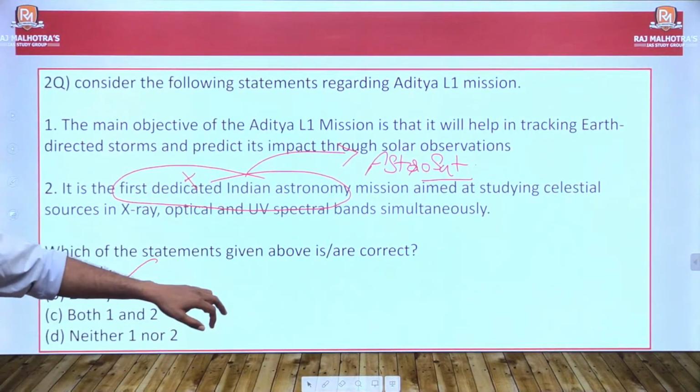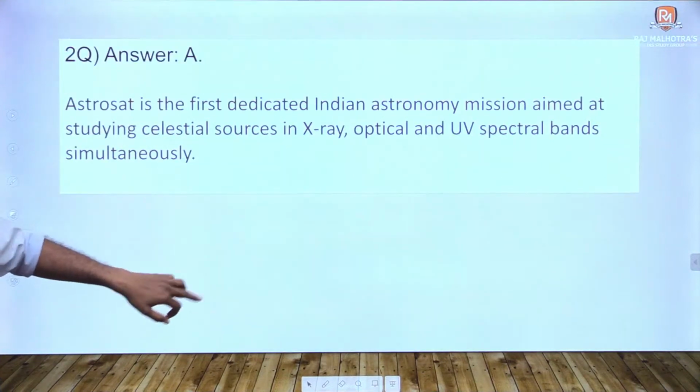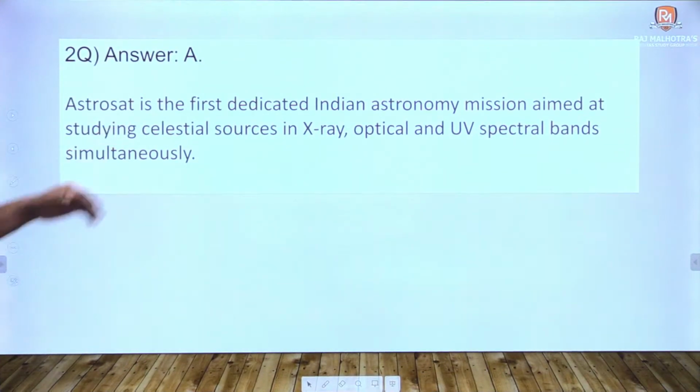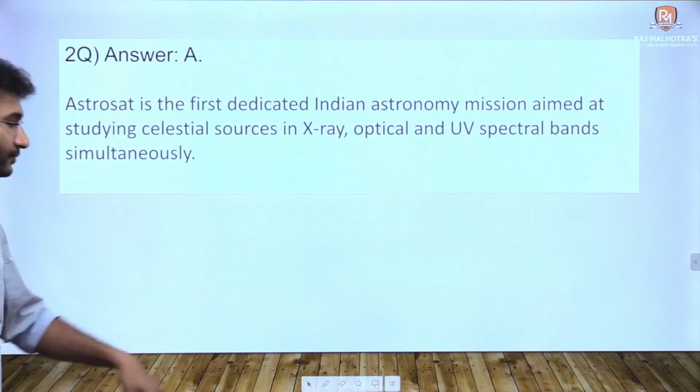The answer would be only 1, right? As I said, AstroSat is the first dedicated Indian astronomy mission aimed at studying celestial sources, right?